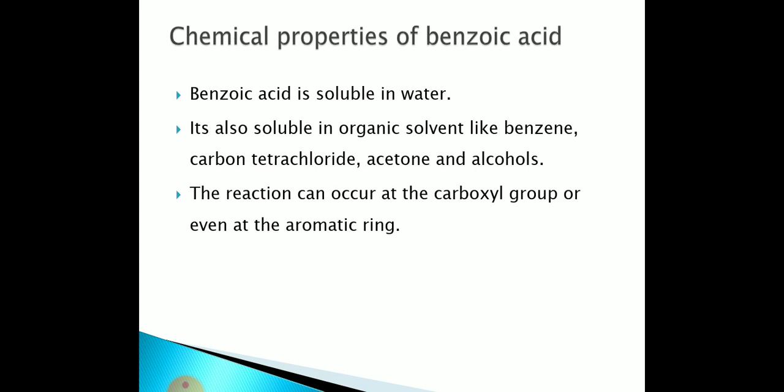Next are the chemical properties of benzoic acid. Benzoic acid is soluble in water. It is also soluble in organic solvents like benzene, carbon tetrachloride, acetone and alcohol. The reaction occurs at the carboxylic group as well as the aromatic ring in benzoic acid.